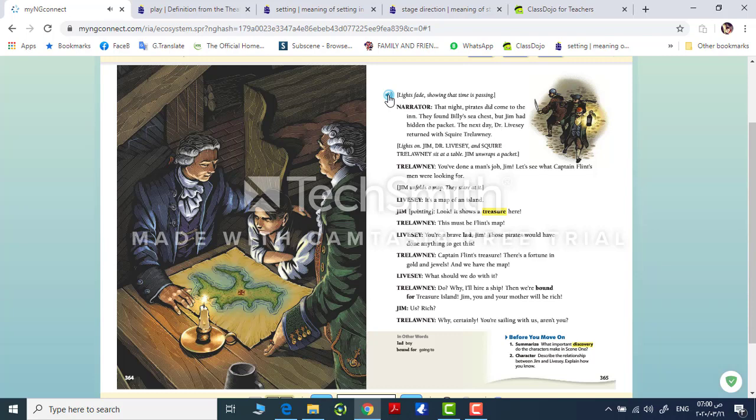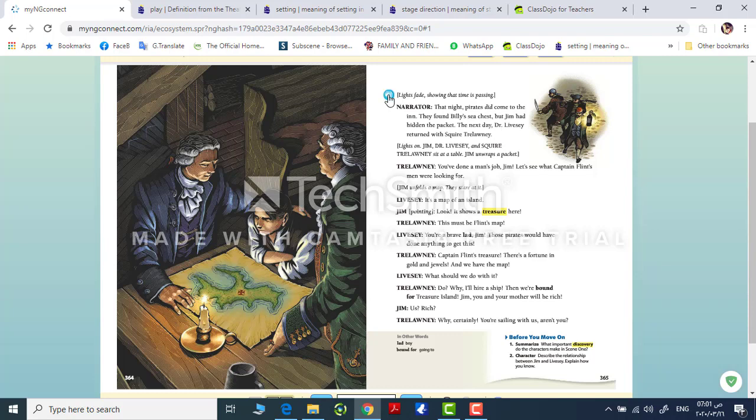Livesey. It's a map of an island. Jim, pointing. Look, it shows a treasure here. Trelawney. This must be Flint's map. Livesey. You're a brave lad, Jim. Those pirates would have done anything to get this. Trelawney. Captain Flint's treasure. There's a fortune in gold and jewels, and we have the map. Livesey. What should we do with it? Trelawney. Do? Why, I'll hire a ship. Then we're bound for Treasure Island. Jim, you and your mother will be rich. Jim. Us? Rich? Trelawney. Why, certainly. You're sailing with us, aren't you?